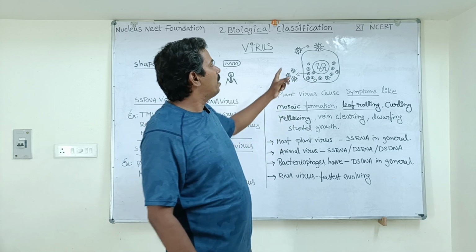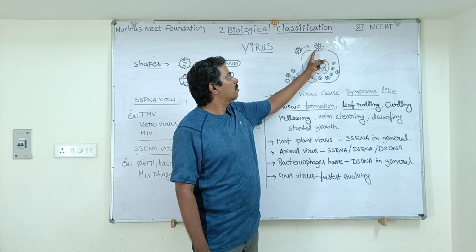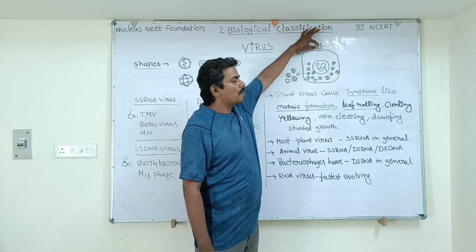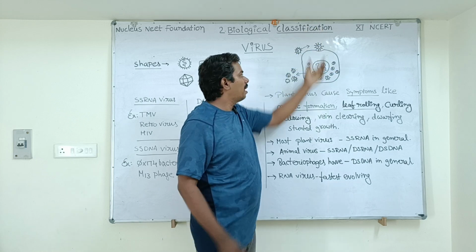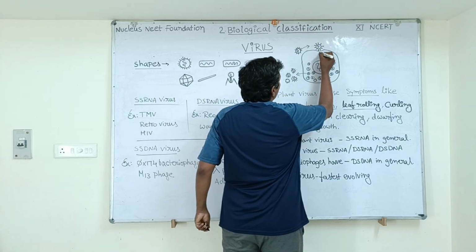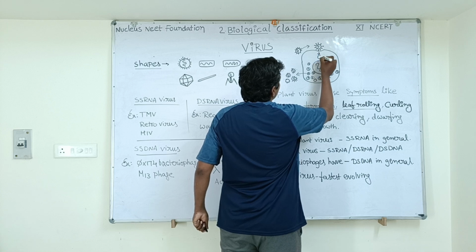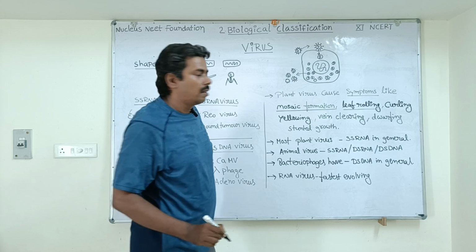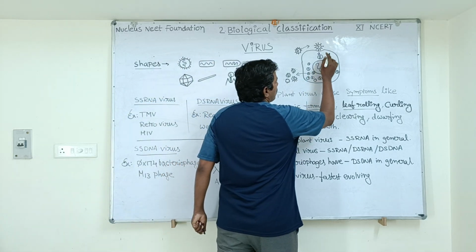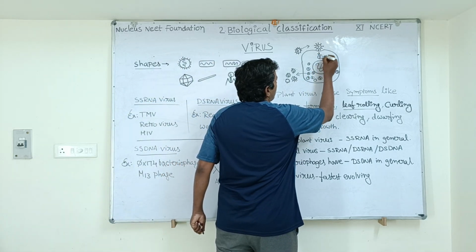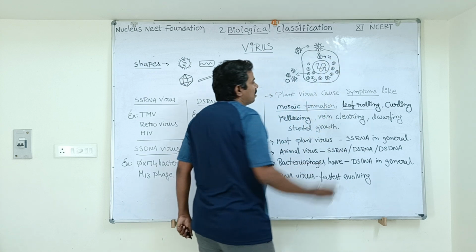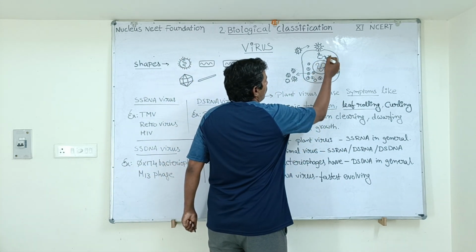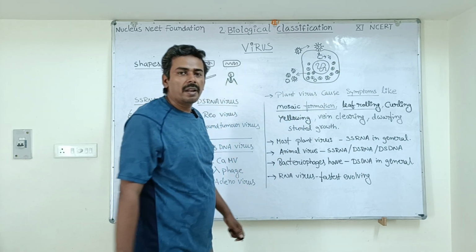The moment the virus particle comes into contact with the surface of the cell, it attaches to the plasma membrane of the host cell. Then slowly this virus particle gains entry into the cytoplasm of the cell. When the virus enters the cytoplasm, it will release its genetic material into the cell. When the genetic material is out, then what happens?